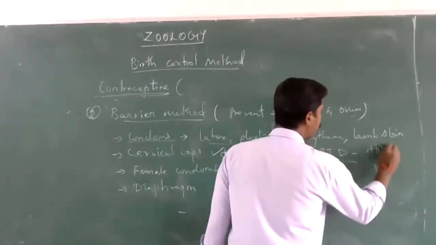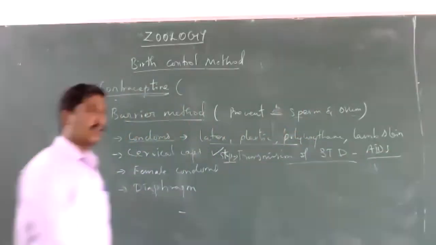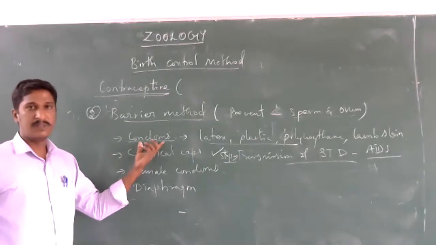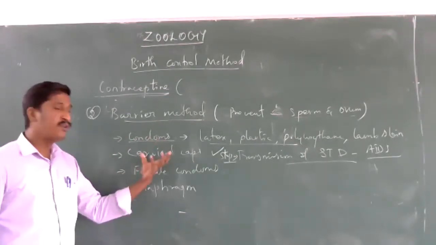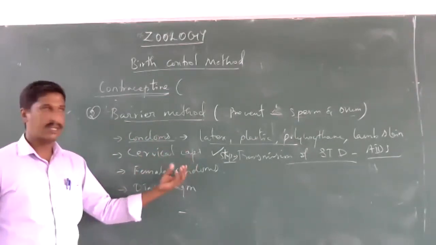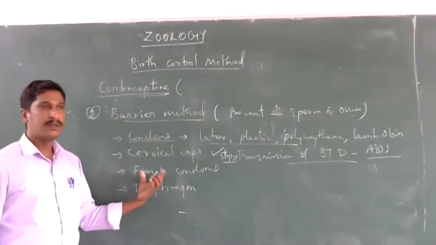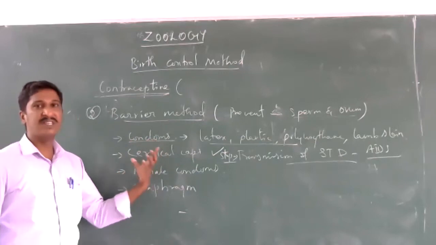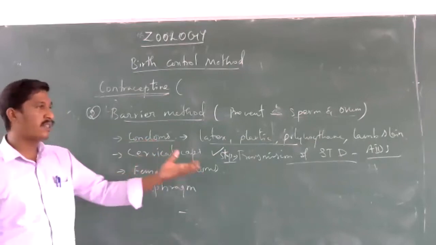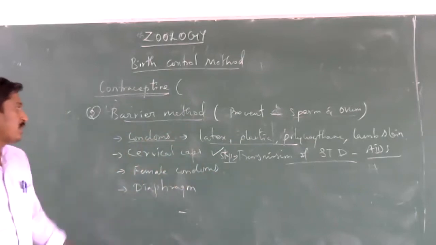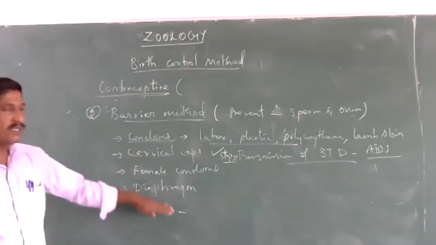So in this method, the products are used by the user themselves, so it has some privacy. There is no need to go to another person or doctor to learn the utilization of these products.